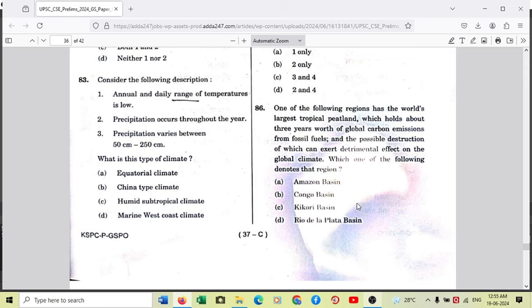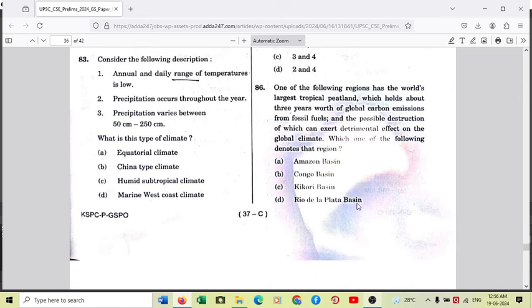So Rio de la Plata Basin is in Argentina. It is formed by the confluence of two rivers in South America. One is Uruguay River and another is Parana River. So the answer to question number 86 is very straightforward. Congo Basin holds the largest tropical peatland in the world currently at 36% of the total area. So 86 answer is B.